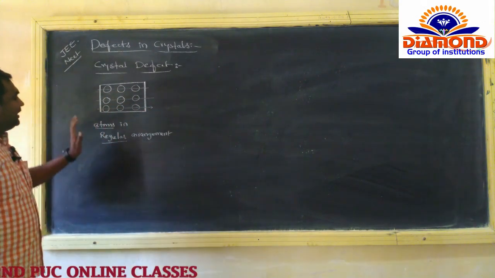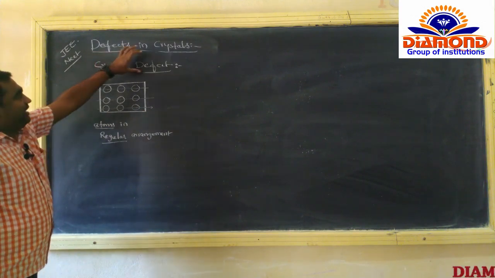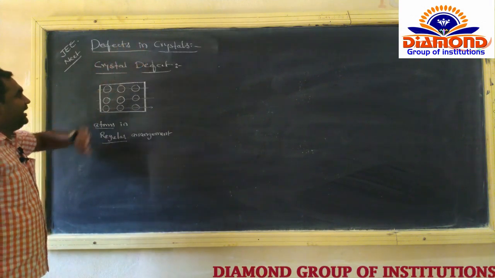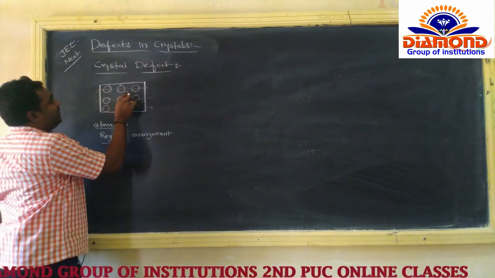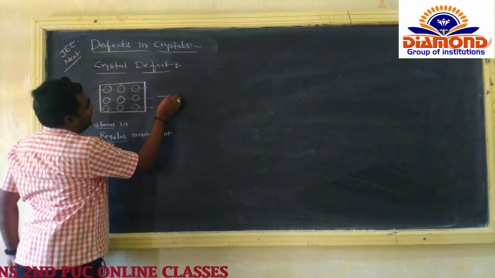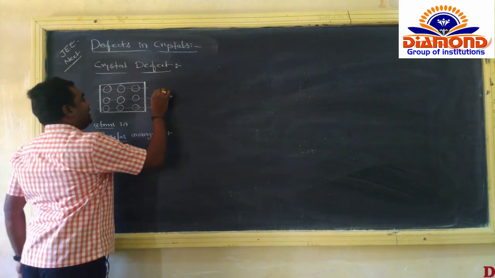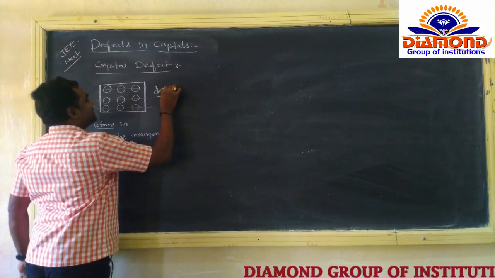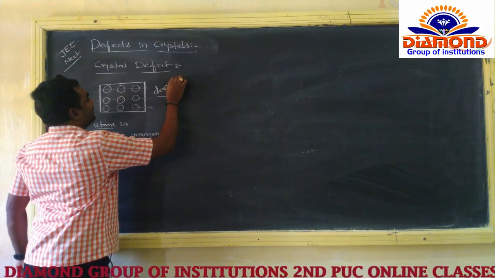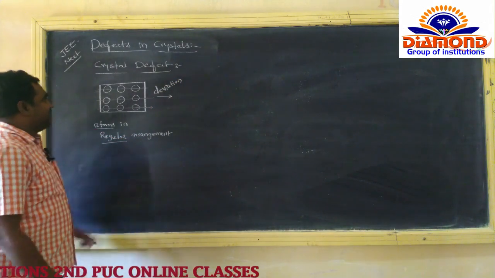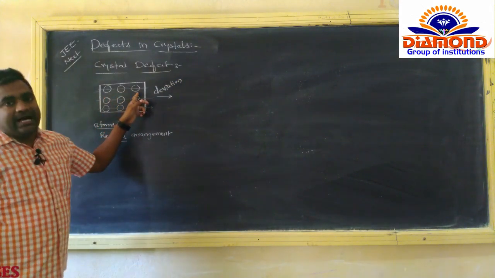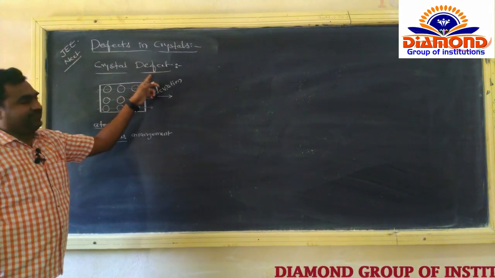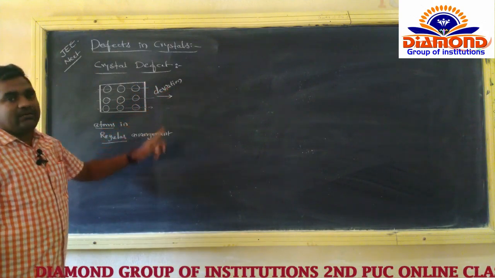Now the crystal defect, the defect means the regular arrangement of the atoms gets deviated. So here the deviation takes place in the position of the atoms. That is called the crystal defect. What deviation?